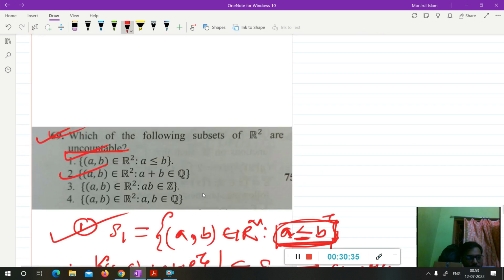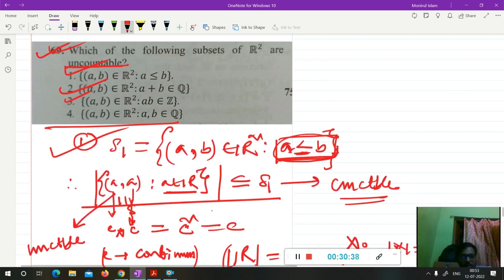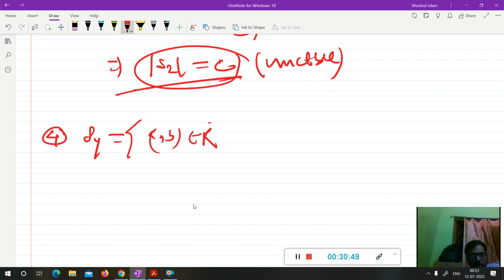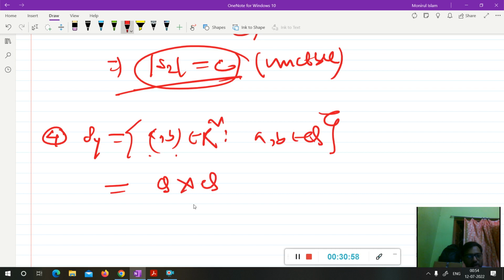Now the last option, option 4. Let S4 be {(a, b) belongs to R² such that a, b belong to the rational numbers}. Here a is a rational number and b is a rational number, so it is nothing but the set Q cross Q. We all know that Q is countable, so it is a product of two countable sets, so it is again countable.